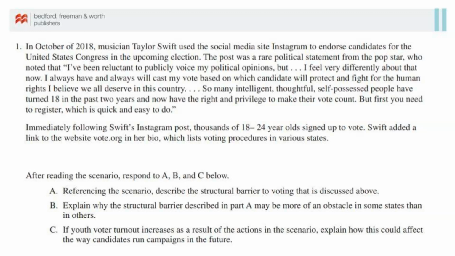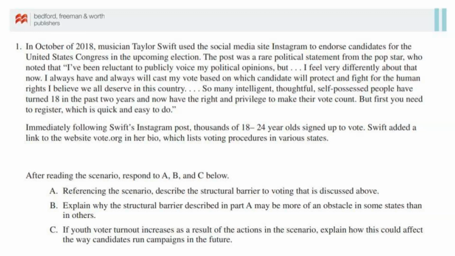So many intelligent, thoughtful, self-possessed people have turned 18 in the past 2 years and now have the right and privilege to make their vote count. But first you need to register, which is quick and easy to do." Immediately following Swift's Instagram post, thousands of 18 to 24-year-olds signed up to vote. Swift added a link to the website vote.org in her bio, which lists voting procedures in various states.